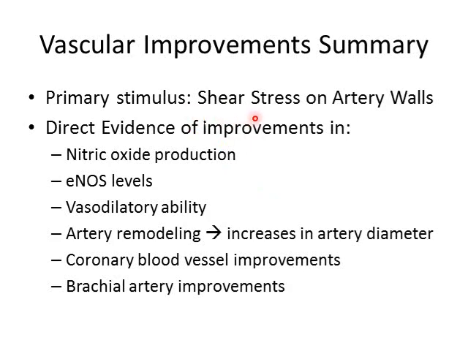The primary stimulus for improving the vascular function is shear stress on the artery walls. And remember, that's that blood flow kind of pushing out against the walls. And what we just went over was direct evidence that shows we see increased nitric oxide production with training. This is due to increased eNOS levels. This improves vasodilatory ability. We also see some direct evidence of artery remodeling. The green paper talks about this, and my study talked about this as well.